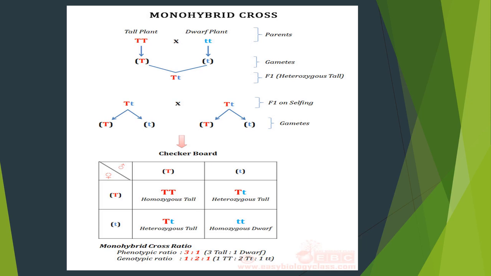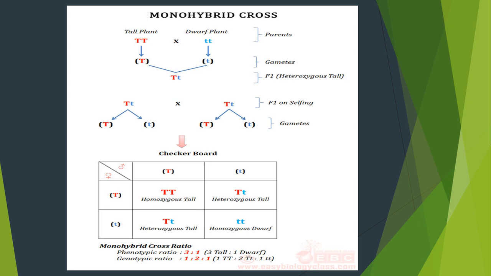In F1 generation, all the plants will be grown as tall plants. So what happened to the F2 generation? Unexpectedly, in F2 generation, a quarter portion of the plants has grown in a short form. Almost a 3:1 ratio: 3 parts of the plants have grown in a tall manner, and 1 part has grown in a short manner. Let's see how it is formed.